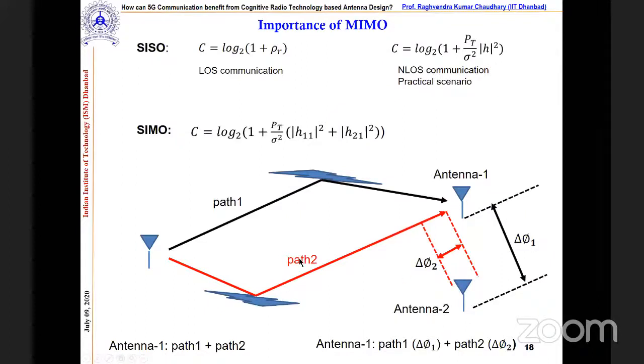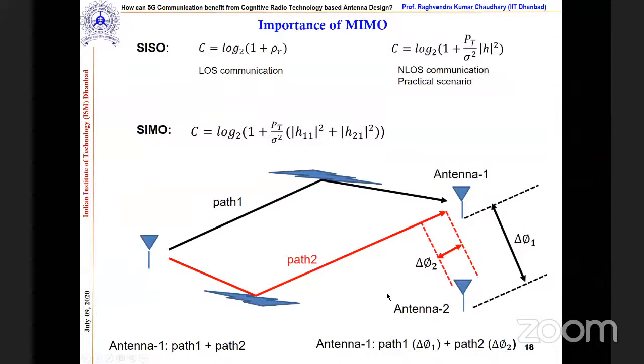Now we have two paths, which means we have two channels to get this information. If you're lucky and you're getting the information from the second path, it means you are getting the signal. Maybe at antenna number 1 you are not getting the signal due to this obstacle, but maybe at antenna number 2 you are getting the signal.